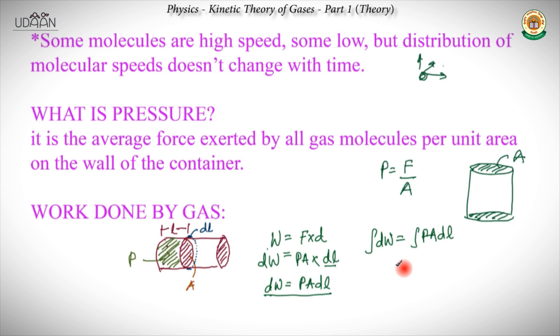P is the pressure, and A into dl would be the volume change, because A was the area and we multiplied with dl, that is the volume that has increased. So we can write this as the integral of P into dv.